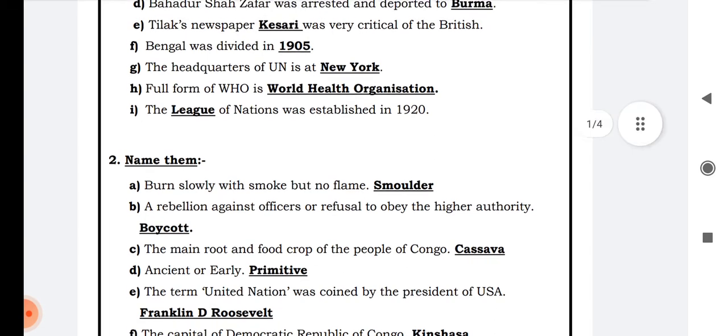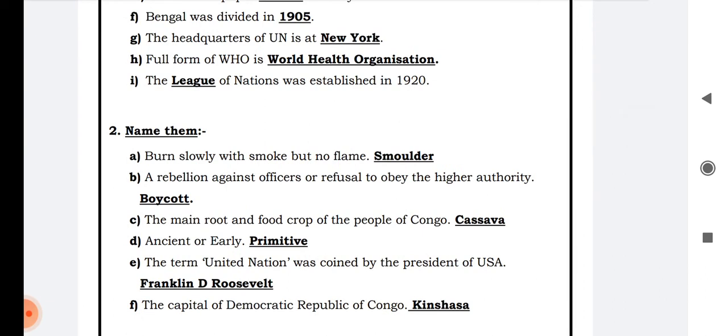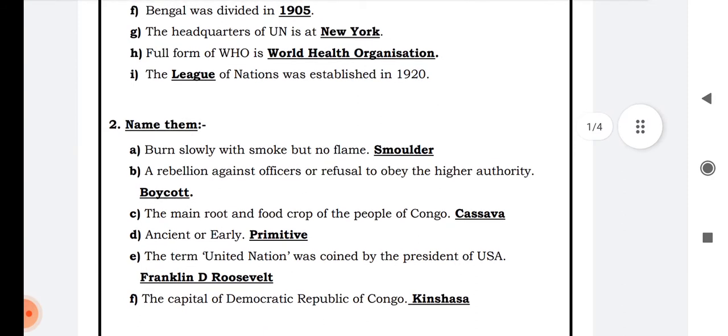F. Bengal was divided in 1905. Yes, it's true that the Britishers divided India, and Bengal was divided in 1905. Lord Curzon divided it because he realized that Hindus and Muslims were united together, and to break this unity, they divided the province, and Bengal was divided in 1905.